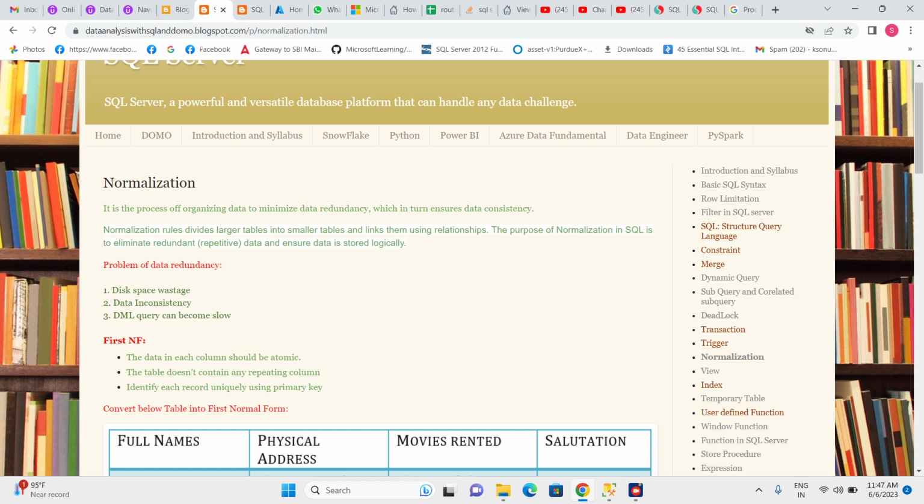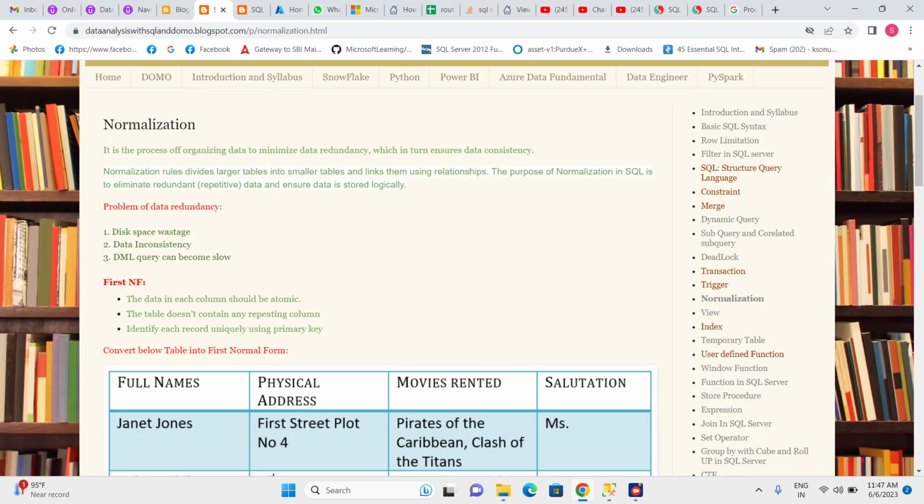So instead of keeping all the information in one table, we separate the customer data in a separate table, we separate the product data in a different table, and then we create relationships between all these tables. The purpose of normalization in SQL is to eliminate redundant data and ensure data is stored logically. So first, what are the problems of data redundancy? Disk space wastage, data inconsistency, and DML queries can become slow. These kinds of problems we may have if we have redundant data in our database or table.